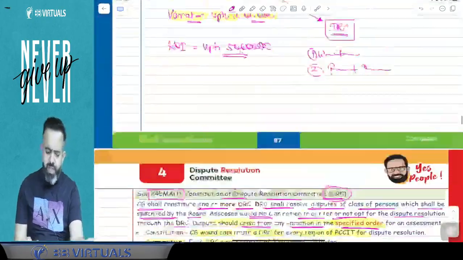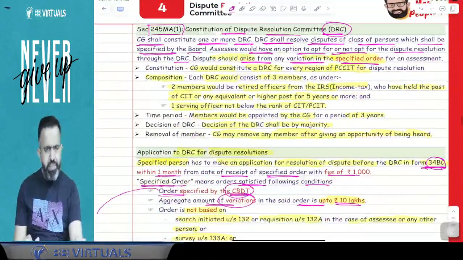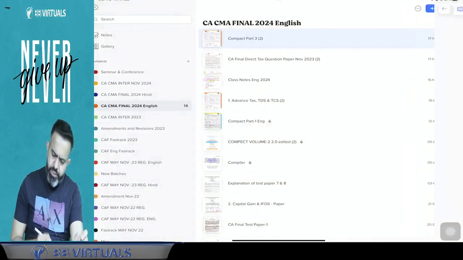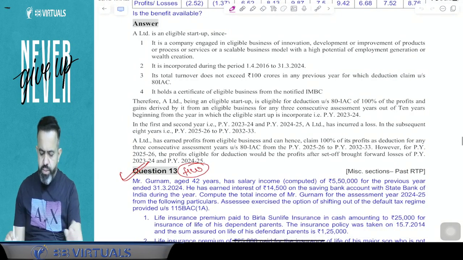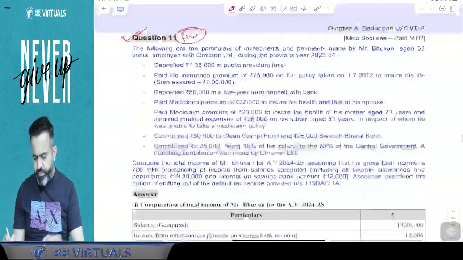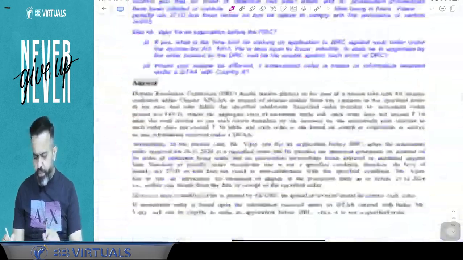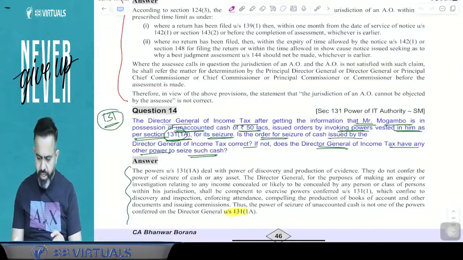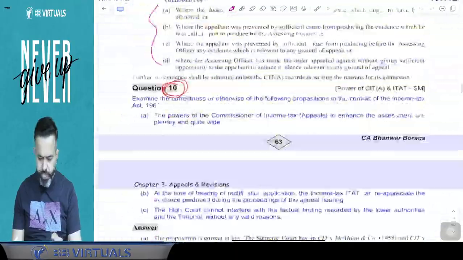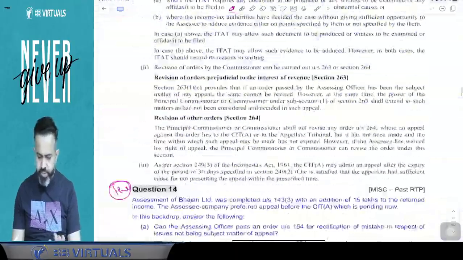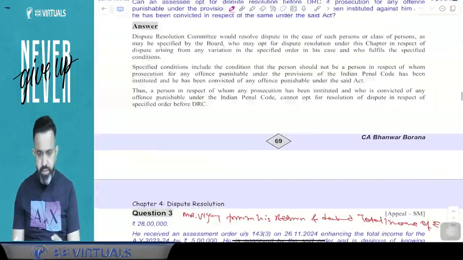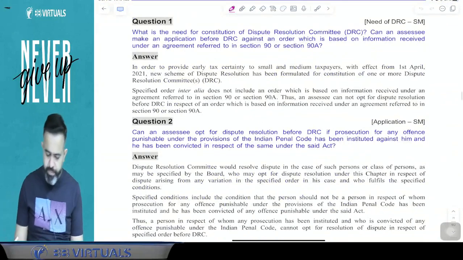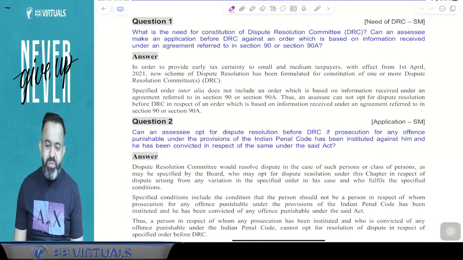Okay, so one 3-mark question I can expect in the examination. Now guys, directly check your compiler. In your compiler, I think 3 questions are given from this topic. Just check topic number 4. In topic number 4, here DRC, dispute resolution committee, there are 3 questions. First question is very simple, second question also simple, third question is also simple.